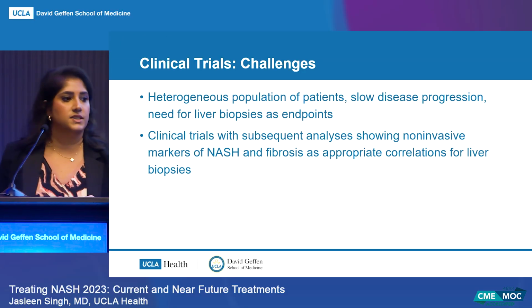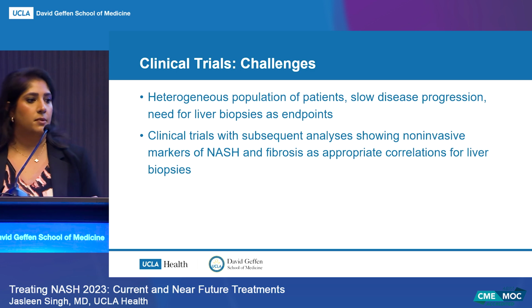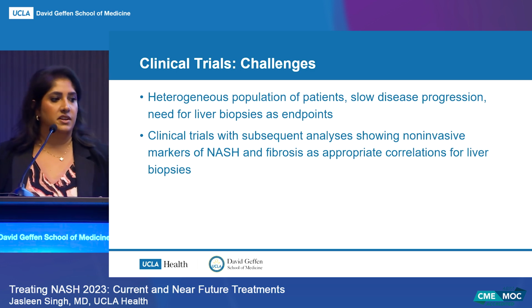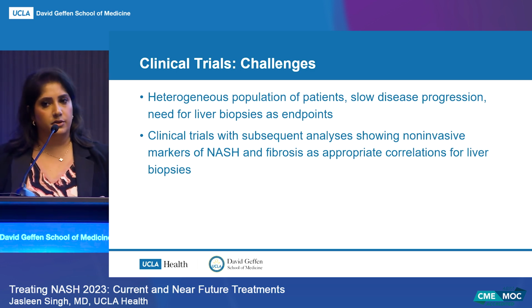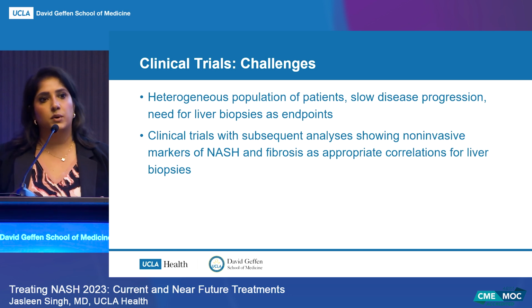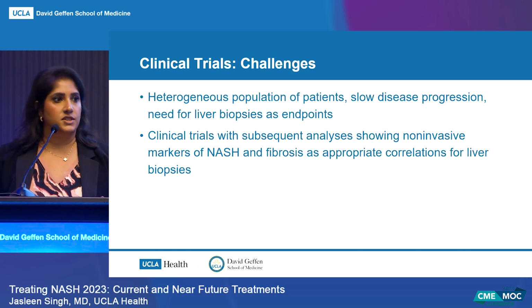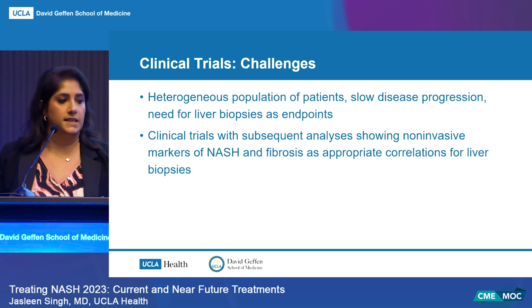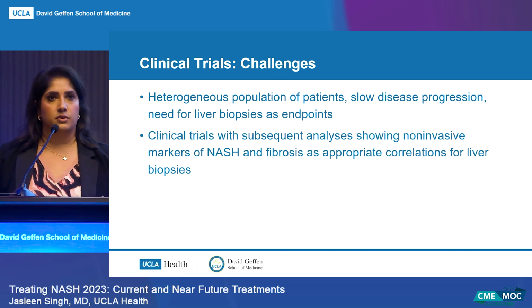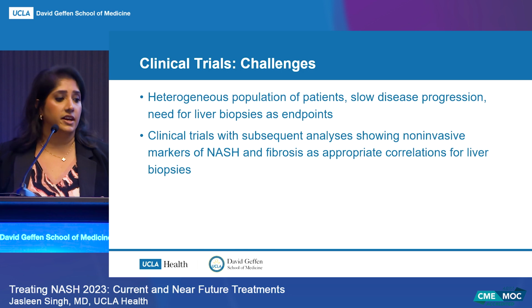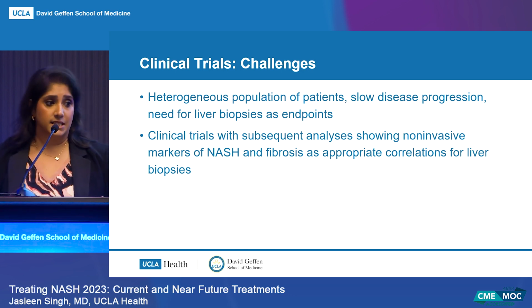For clinical trials, there are many challenges. This is a heterogeneous population of patients with also a heterogeneous disease process. And we know this because there are multiple factors that are involved in the progression of NASH and therefore fibrosis. And so it's very difficult to have a target to treat.